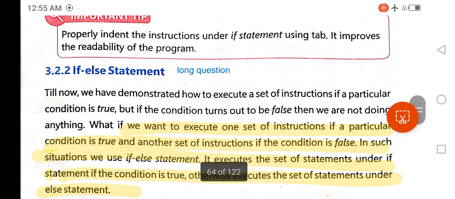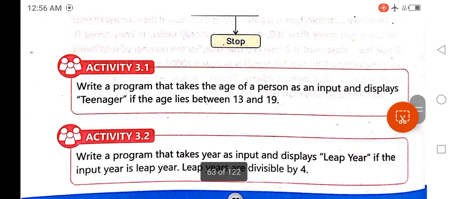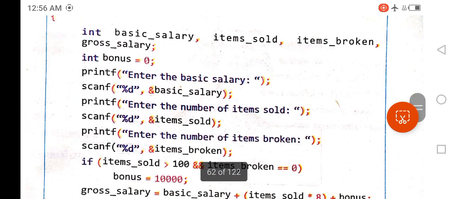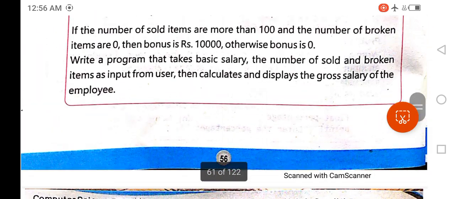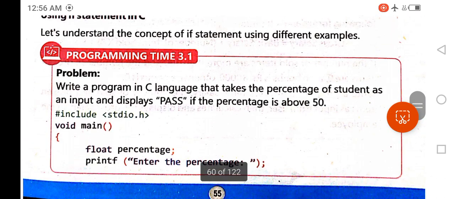So here your long question, the if statement, ends before this example.